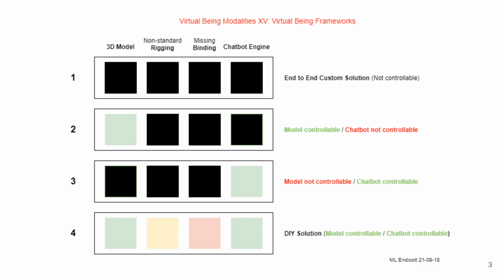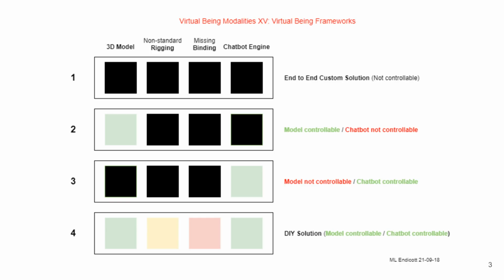This diagram, Virtual Being Modalities 15, Virtual Being Frameworks, compares four approaches to building virtual beings across four components: 3D model, non-standard rigging, missing binding, and chatbot engine. In the first case, end-to-end custom solutions are shown as fully blacked out, meaning they are not controllable by the user. In the second case, the 3D model is controllable, but the chatbot is not, highlighting partial flexibility. In the third, the reverse is true. The chatbot is controllable, but the 3D model is not.